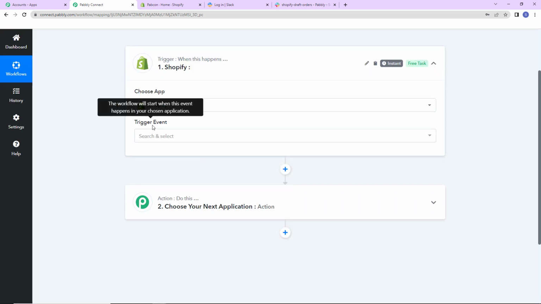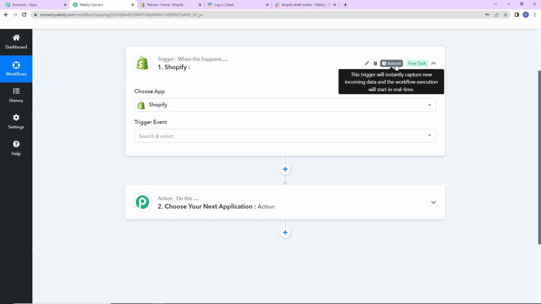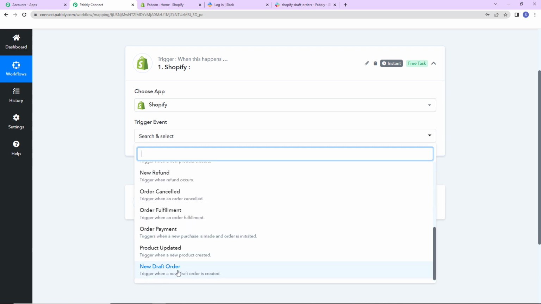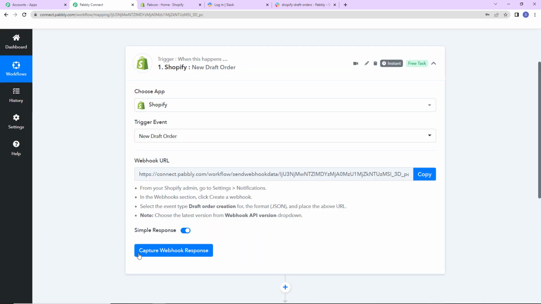The trigger event is the event that makes this workflow run. Also here you can see it is written that this trigger will instantly capture new incoming data and the workflow execution will start in real time, which basically means that this trigger application has no polling time. As soon as your workflow runs, instantly you will get the response. Now, as per this integration, the trigger event would be new draft order. So this workflow is going to run every time a new draft order is created in Shopify.